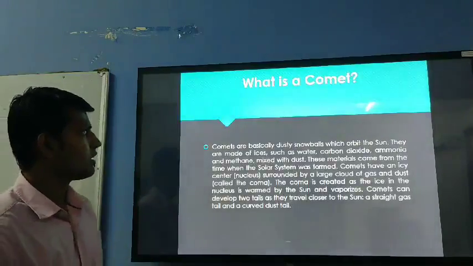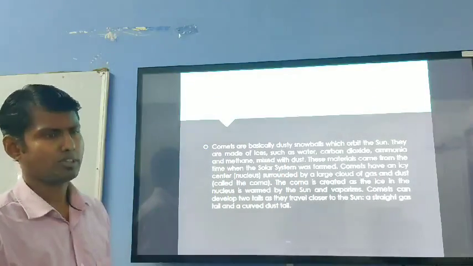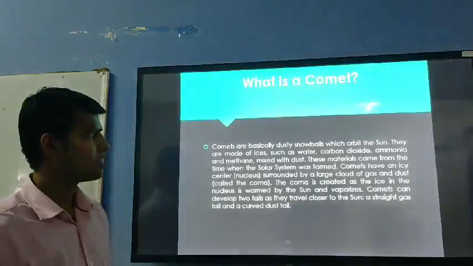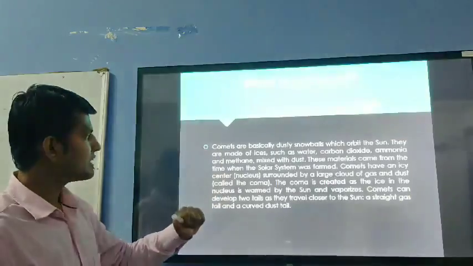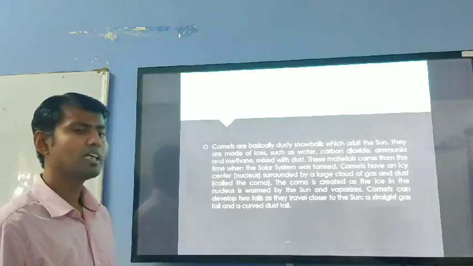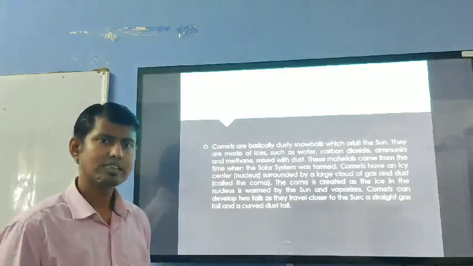Now here the most important question is, what is a comet? So here one definition is given for your understanding. Comets are basically dusty snowballs which orbit the sun.